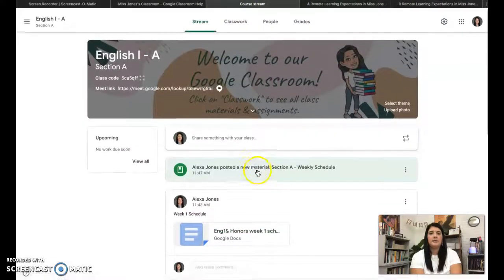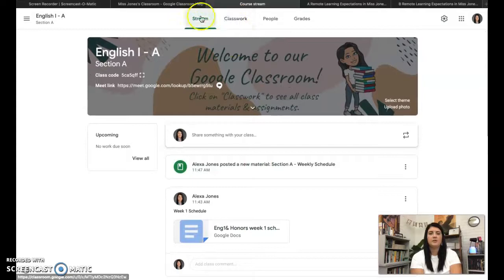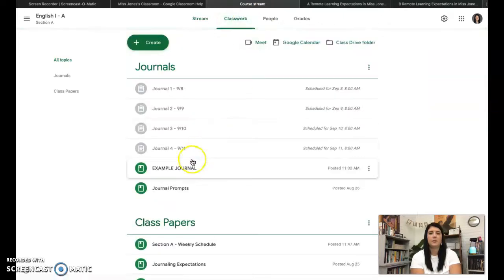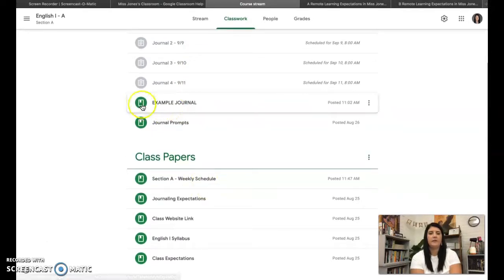I'm going to take a look at classwork. Just up here in the middle, classwork is where you're going to go to see all materials and assignments. Yours will look a little bit different because these are scheduled. They've not been posted yet, but you should have everything that's here in color. So we're going to take a look at what our weekly schedule is going to look like, which I've got pulled up here. A is going to look different than B. So I'm just going to skim over both.